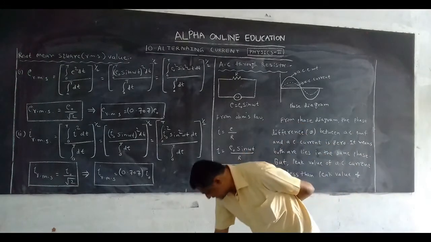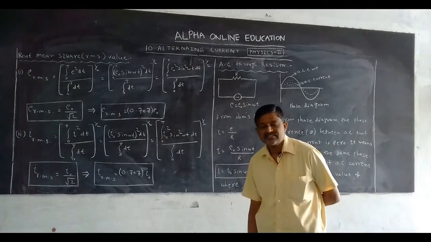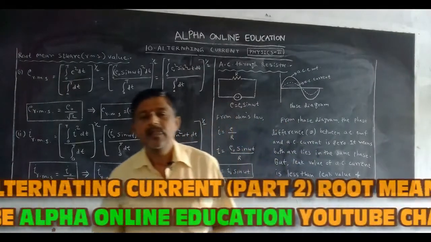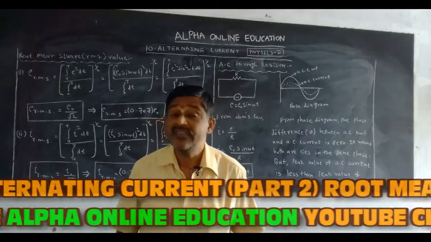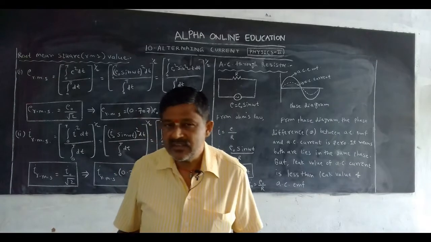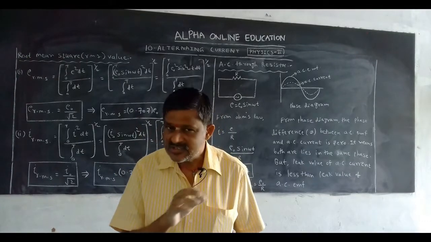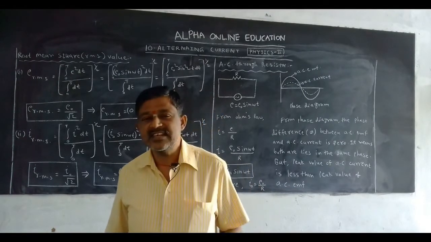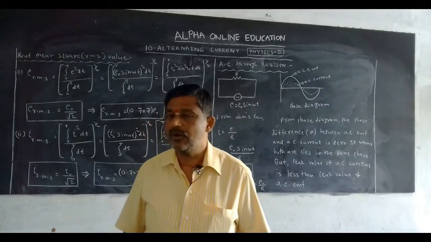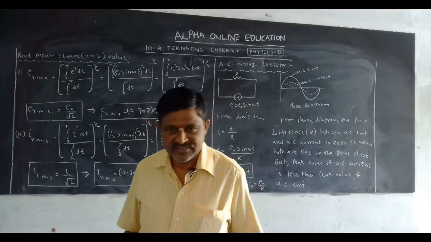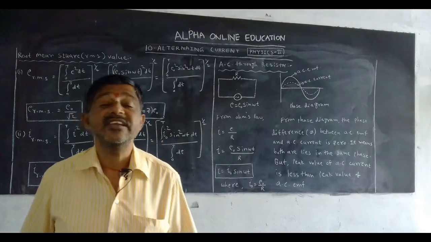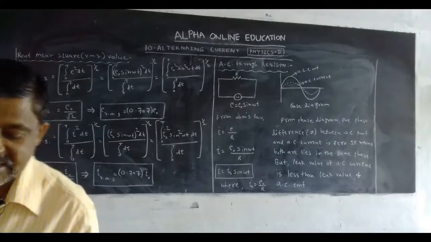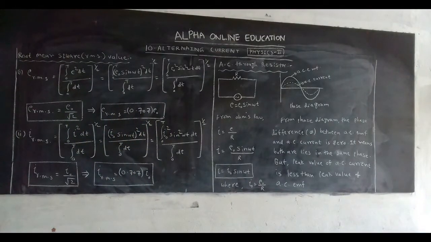Okay? When the generator is connected to the resistor, what happens? Current passes through the resistor, but the phase difference between AC EMF and AC current is 0, because both lie in the same phase. But the peak values of AC EMF and AC current are not the same. The peak value of AC EMF is greater than the peak value of AC current. What is the AC current peak value? I naught is equal to E naught by R.